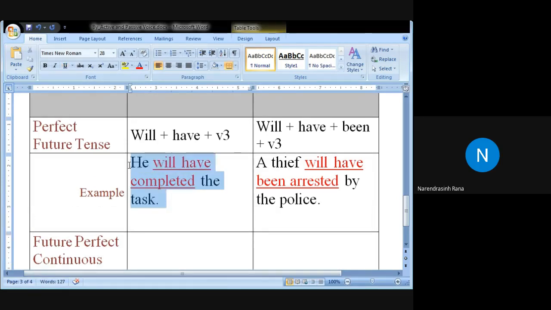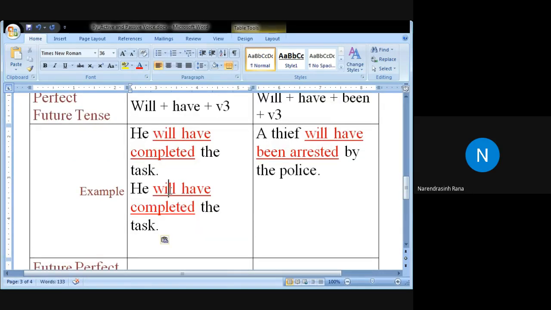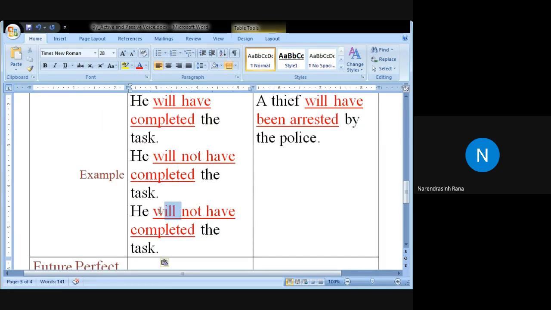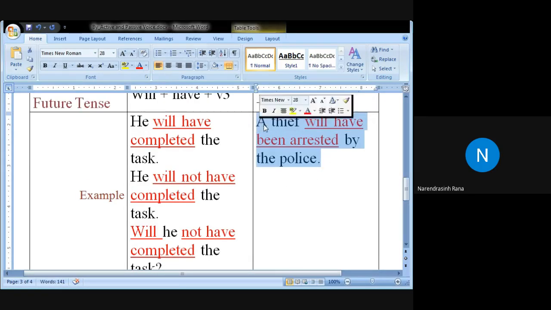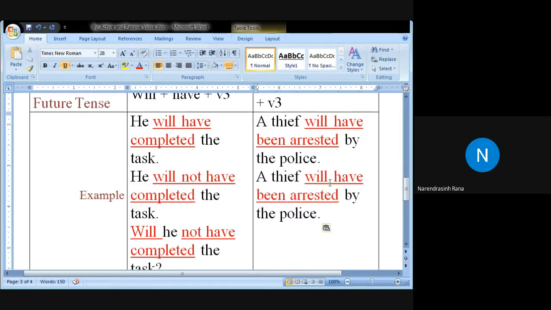Okay. Negative. Will have completed, three verbs. Not will be here. It will be negative. And interrogative will be at the beginning with W capital, he will be small, and question mark. Same way here. Will not. We have four, will have been arrested. Four verbs.